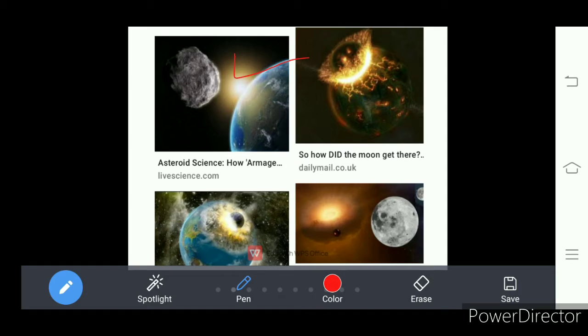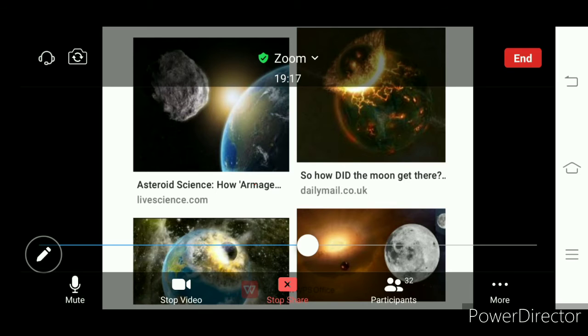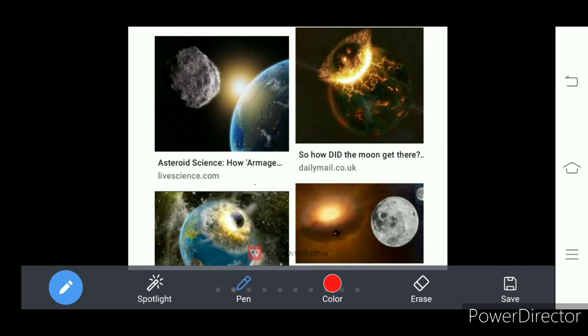Understand? Earth was so hot at that time. Everything was in molten form. That means hot liquid form. Understand? Hot liquid form. It was the earth at that time. Look at here. What do you see here? A rock in the first figure. You see that a rock here coming near to the earth, right?